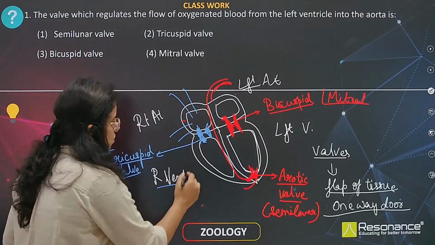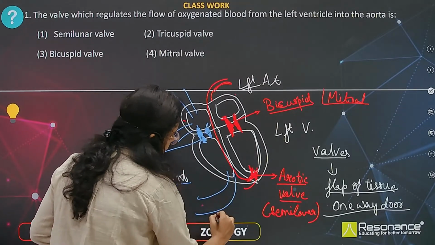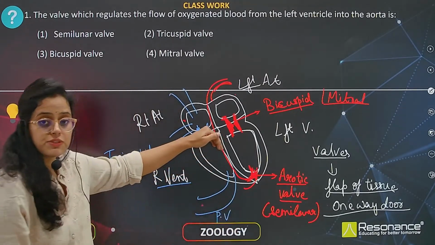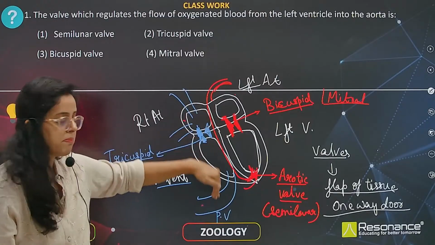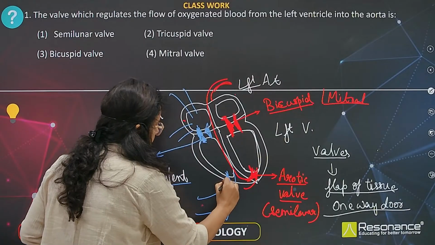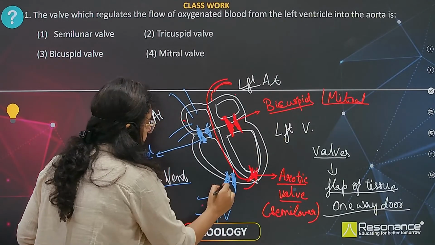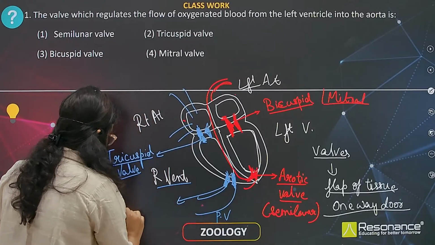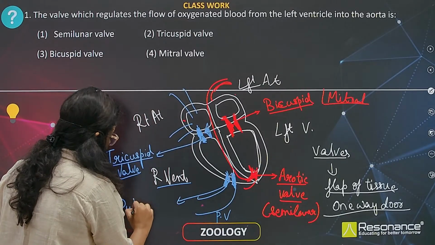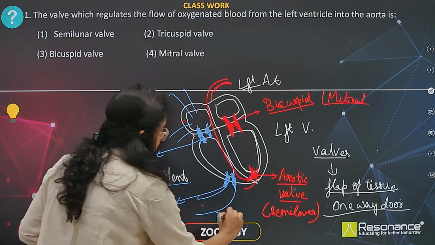Now it will go to the pulmonary vein. So this is the pulmonary vein. The blood enters from the right ventricle to the pulmonary vein through another valve. So again there is a valve over here. This valve is called the pulmonary valve because it is present in the pulmonary artery.